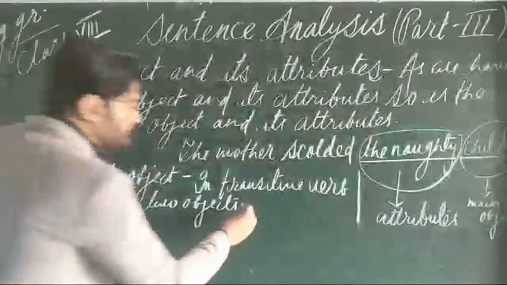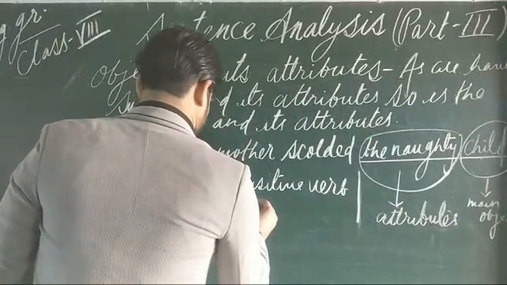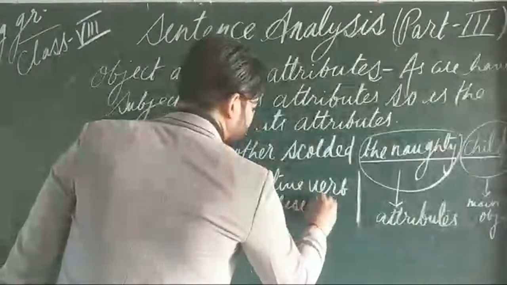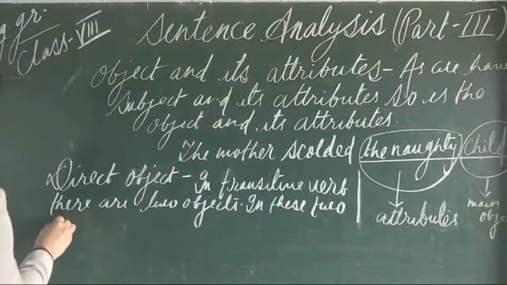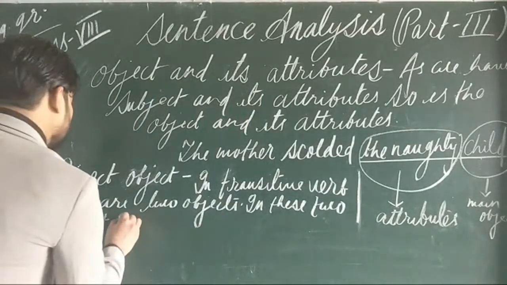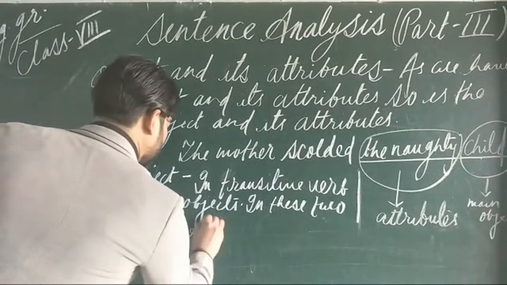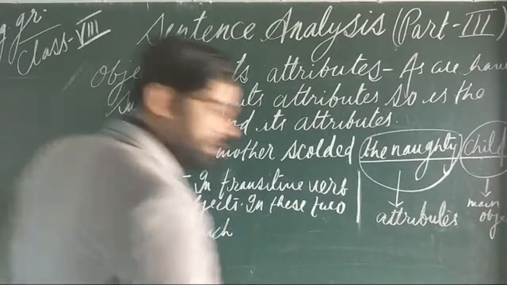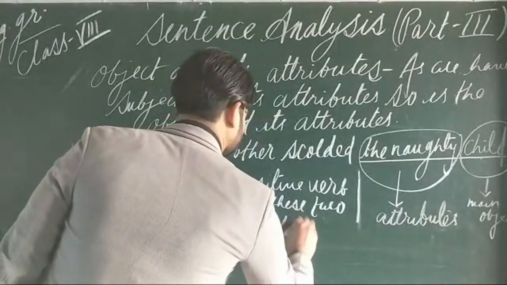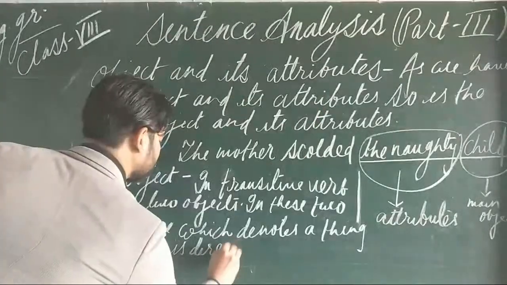So direct object will always be a substance, a thing. You can write here: in these two objects, the one which denotes a thing or substance.